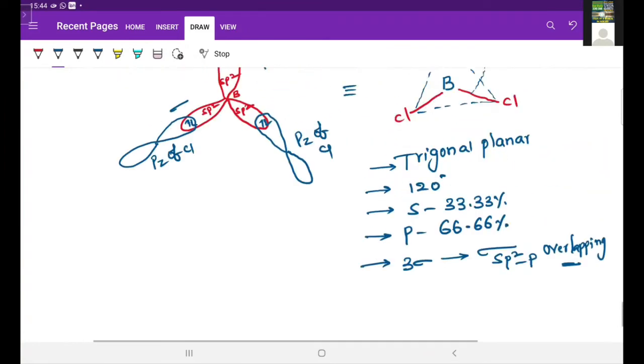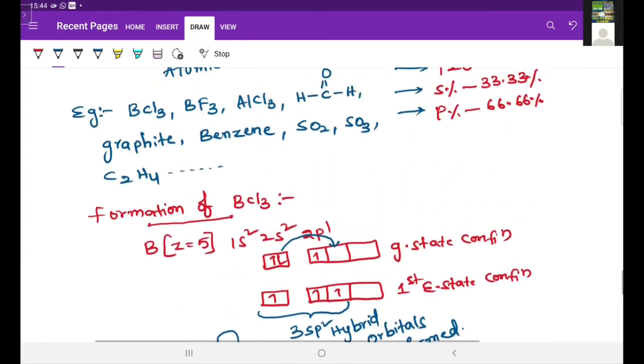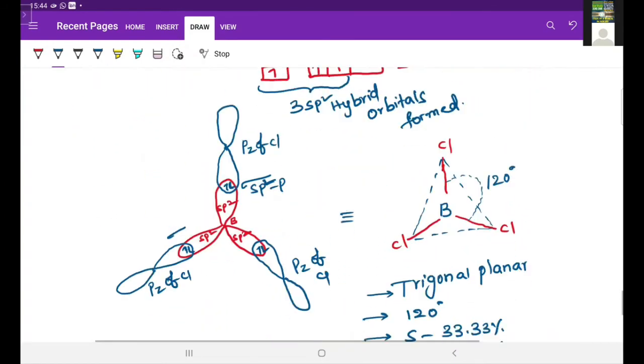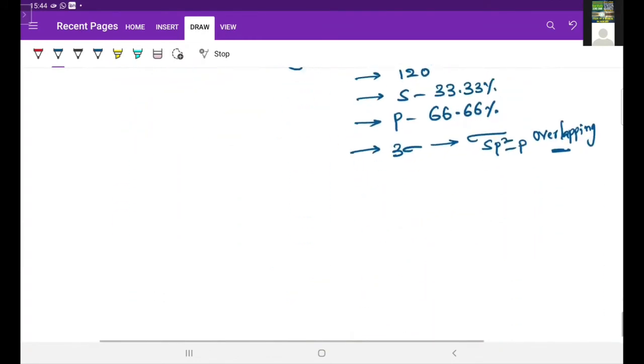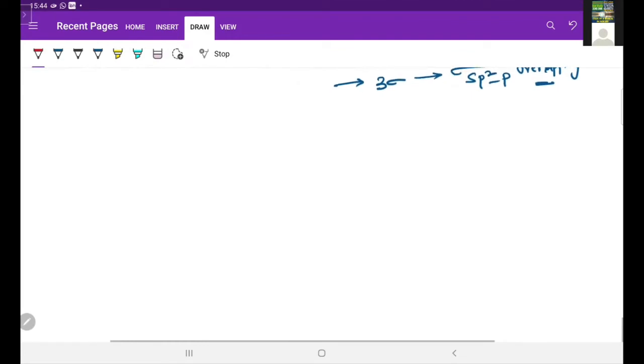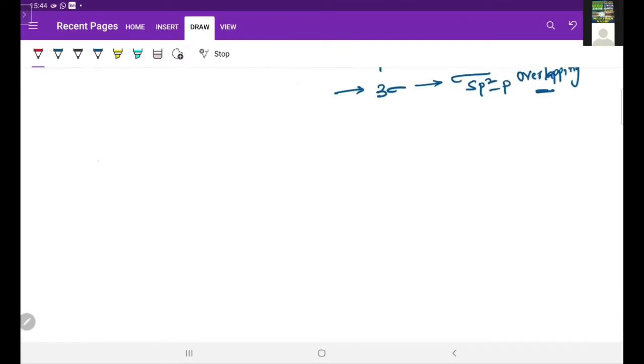And after that, the next hybridization, the third hybridization, is sp3 hybridization.